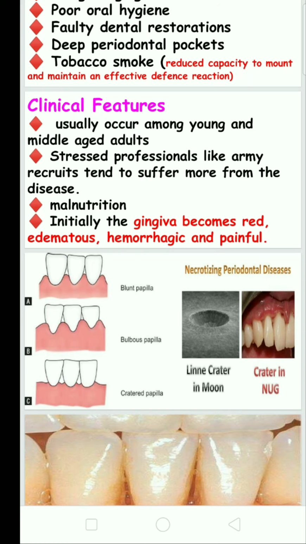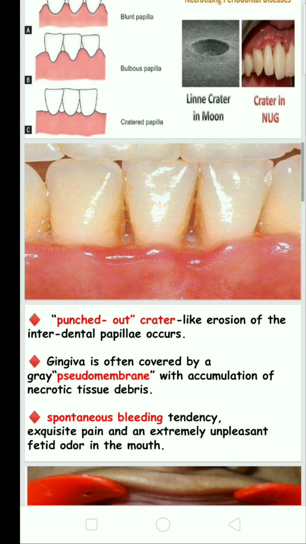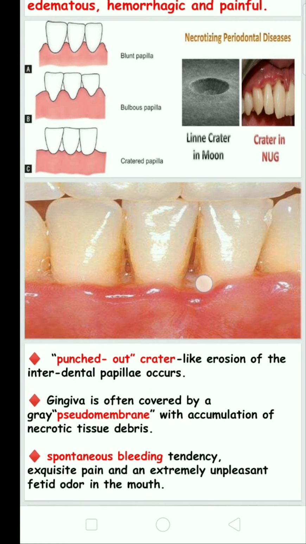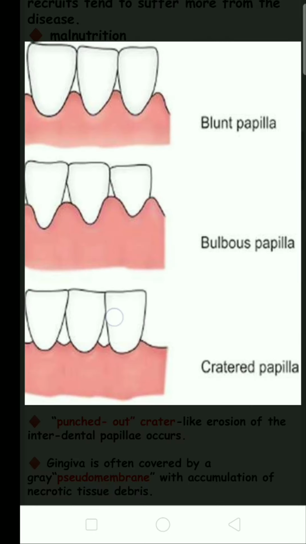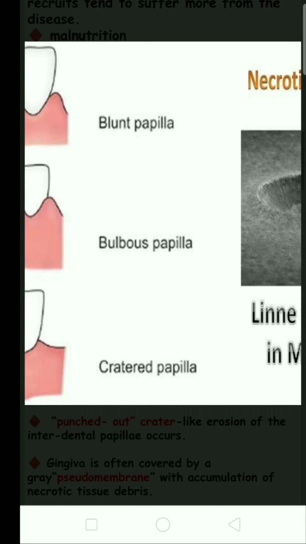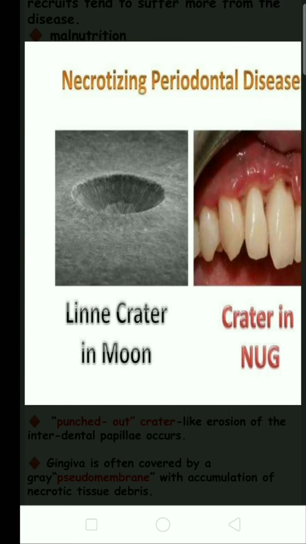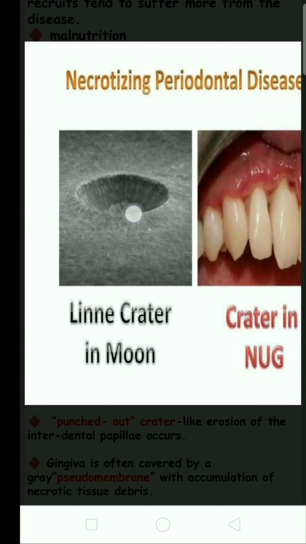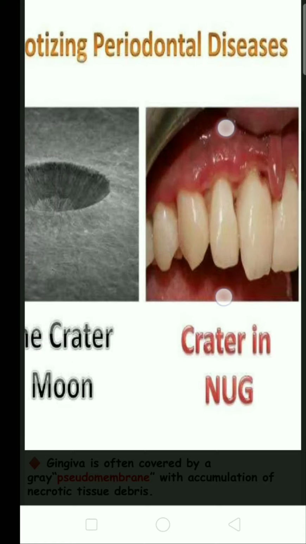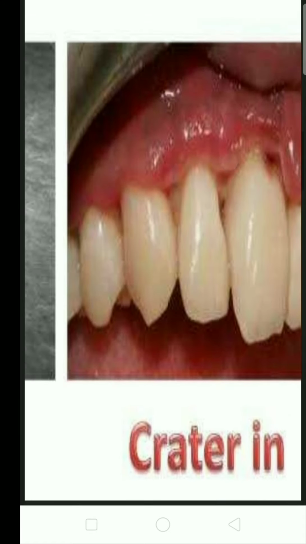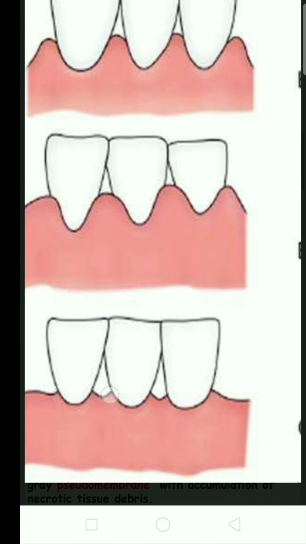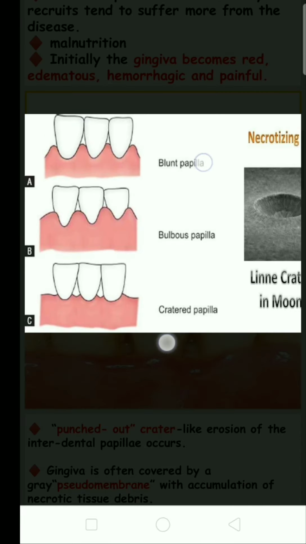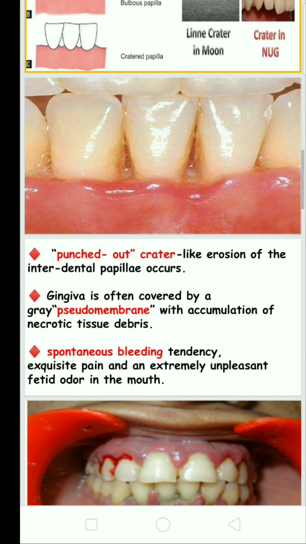And malnutrition. Initially, the gingiva becomes red, erythematous, hemorrhagic and painful, and crater-like papillae will be seen. What does crater mean? A crater means there is a depression in the area. This kind of depression will be seen in the interdental papilla. So this is called a punched out, crater-like erosion.